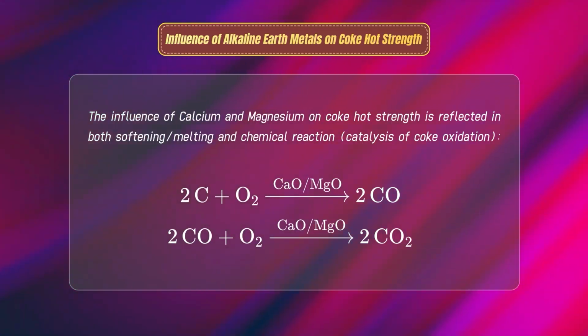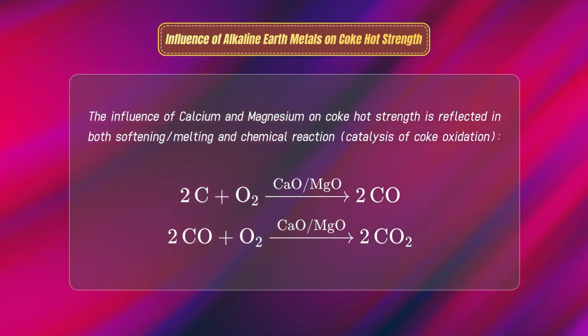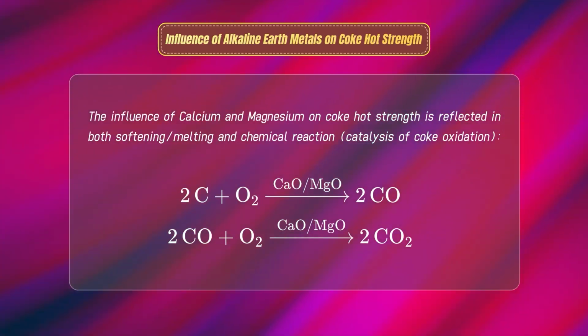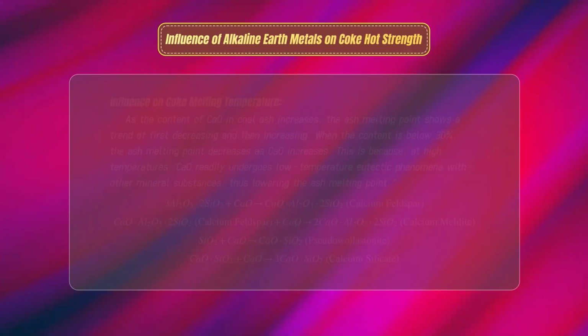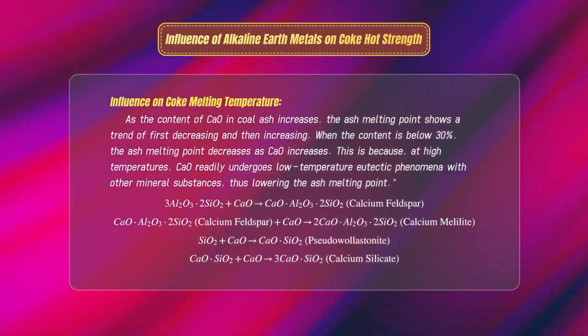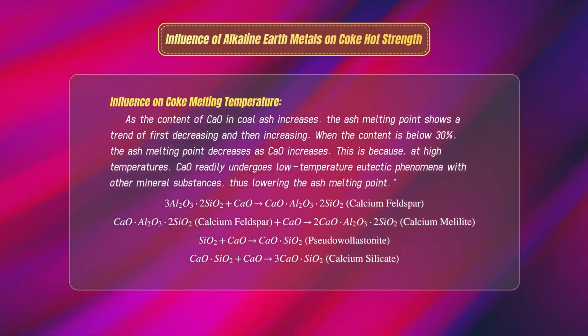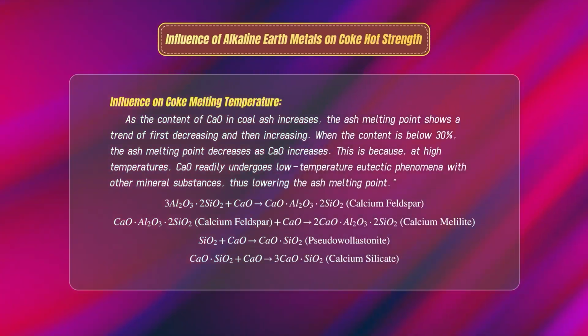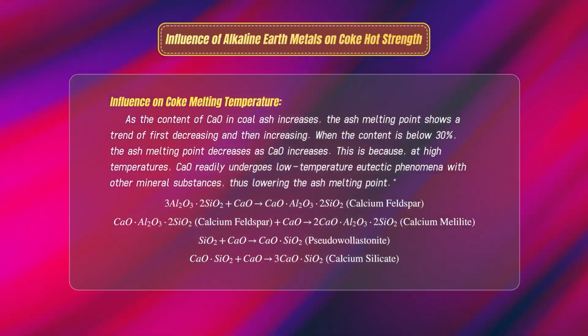Research by scientists later found that, on one hand, alkaline earth metals act as catalysts by multiplying the reaction rate through an oxygen transfer mechanism. This has a catalytic effect. On the other hand, alkaline earth metals at high temperatures can react with the silicon and aluminum inside the blast furnace to form complex silicates with lower melting points, thereby lowering the overall ash melting point.